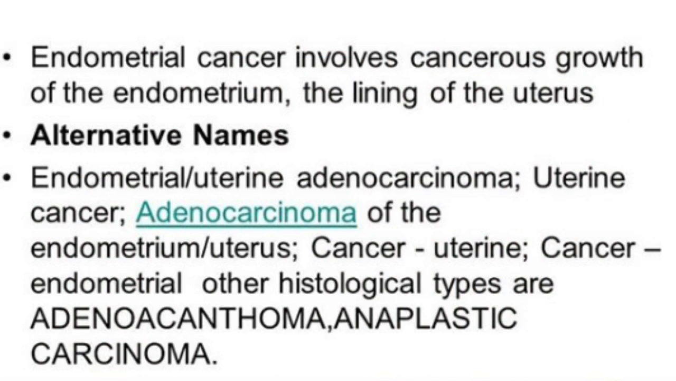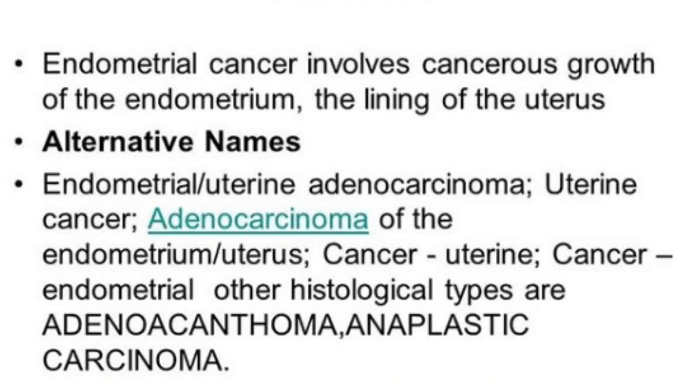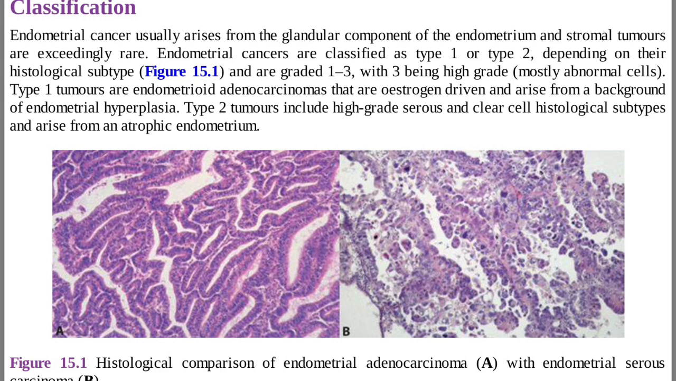So basically, endometrial cancer involves a cancerous growth of the endometrium, and alternative names are endometrial uterine adenocarcinoma, uterine cancer, adenocarcinoma of the endometrium, and so on. It's important to understand that endometrial cancers usually arise from the glandular component of the endometrium. Endometrial cancers are classified as type 1 or type 2, depending on their histological subtypes, and they are graded 1 to 3, with 3 being high grade, which means they're mostly abnormal cells.